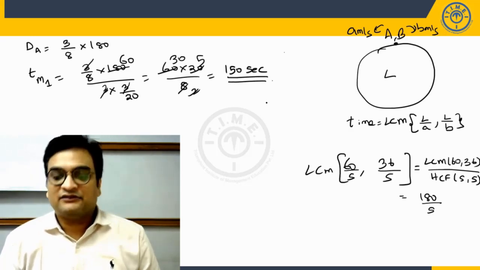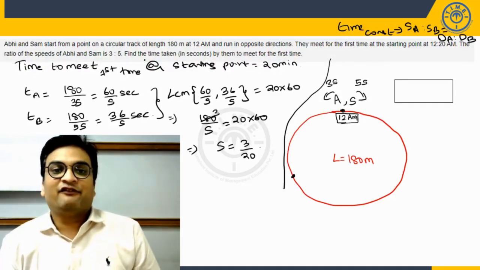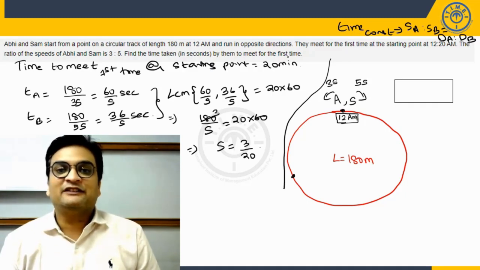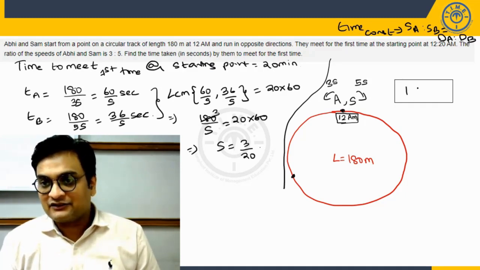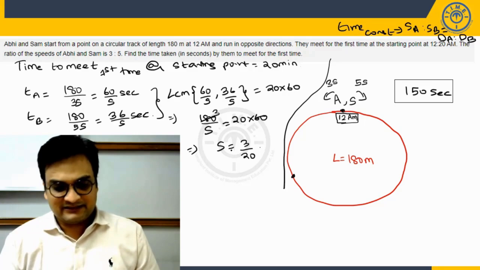So this is how we can try to answer the question, and that was the question exactly. Find the time taken in seconds. We are anyway answering in seconds for them to meet for the first time. So thus can I say the answer should be 150 seconds. Are we clear with this?